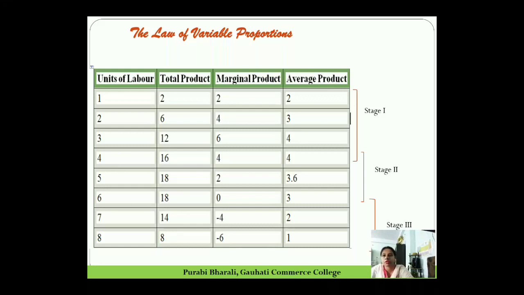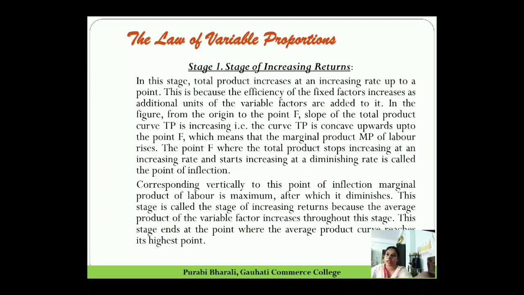You can see that when you employ the 1st, 2nd, 3rd and 4th unit of labor, total production increases from 2 to 16, marginal production increases 2, 4, 6, and after that it starts decreasing. Average product increases throughout this stage: 2, 3, 4 and 4. So this is the stage of increasing returns.